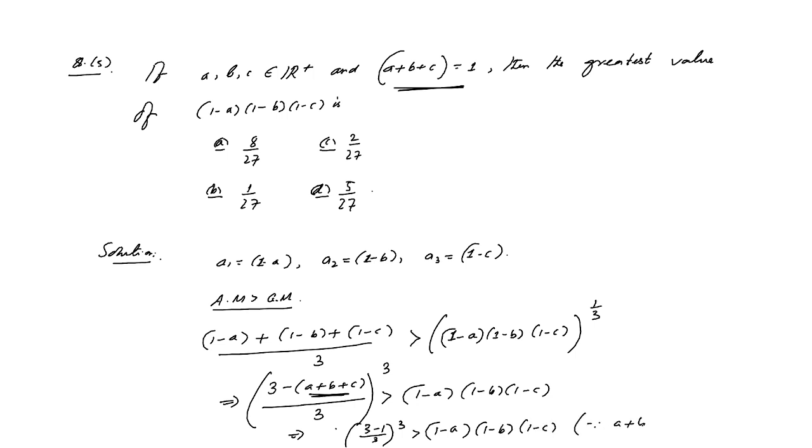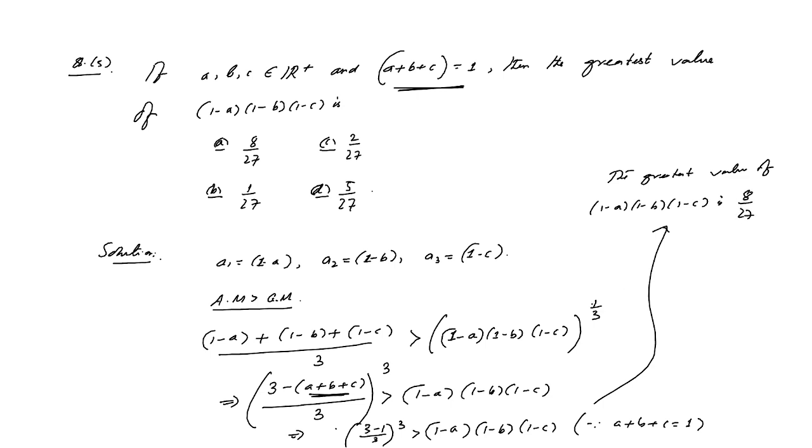So from this we can conclude the greatest value of (1 minus a) into (1 minus b) into (1 minus c) is (2 by 3) whole cube, that means 8 by 27. So this is the correct option, and all other options are false.